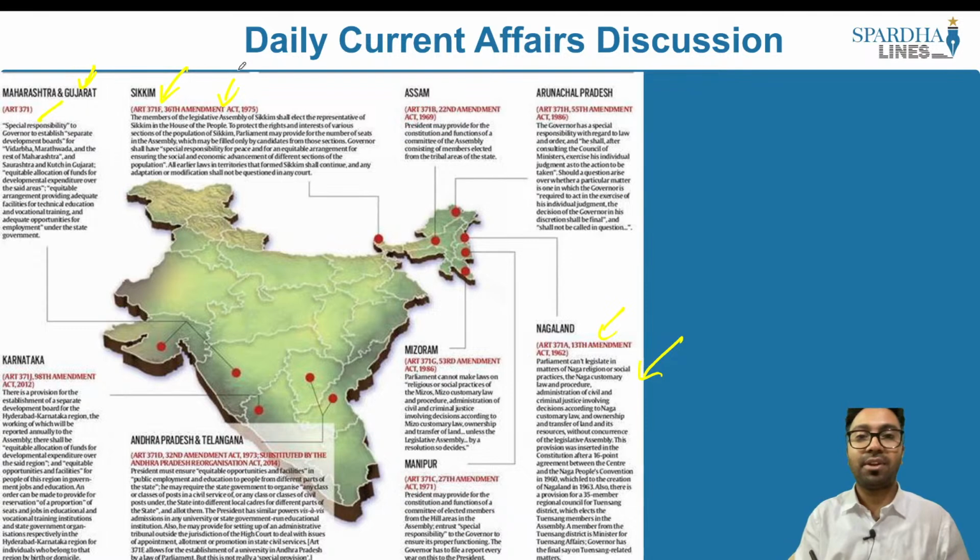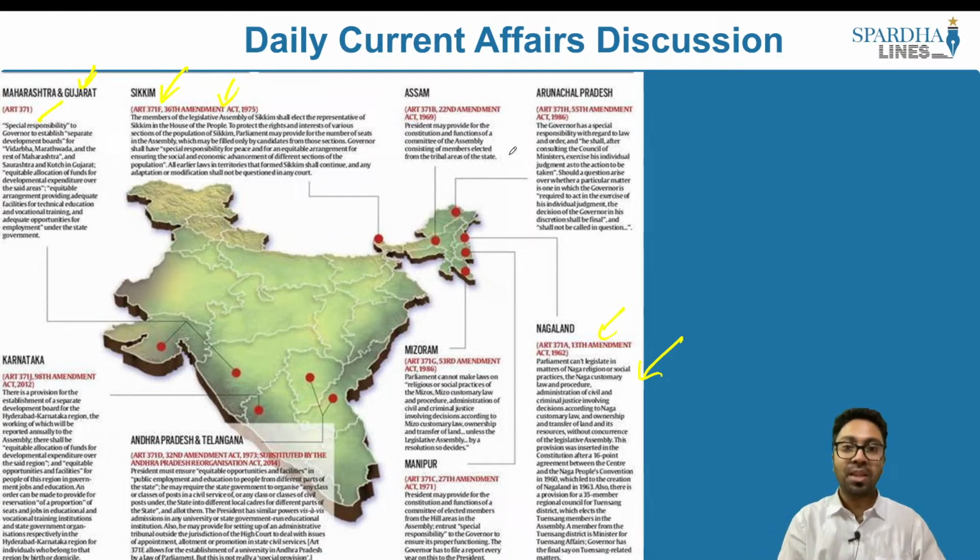Then we have Article 371B, which is for the state of Assam, and this was introduced in the 22nd Amendment Act of 1969. Arunachal Pradesh, 371H, was introduced in the 55th Amendment Act. Karnataka, 371J, 98th Amendment Act of 2012. This is for the Hyderabad-Karnataka region. 371D is for the states of Andhra Pradesh and Telangana. It was introduced via the 32nd Constitutional Amendment of 1973, and it was substituted by the Andhra Pradesh Reorganization Act of 2014. 371G is for the state of Mizoram, and 371C is for the state of Manipur.